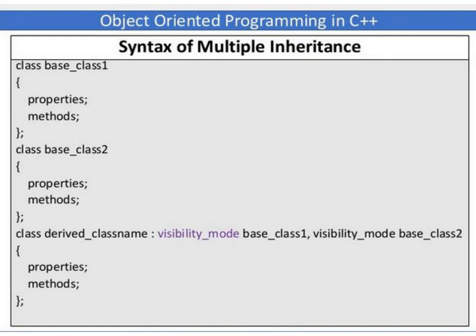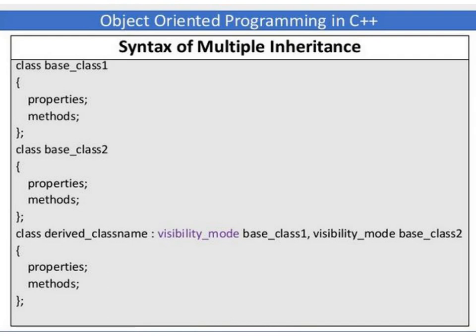Next we have the syntax of multiple inheritance. How can we declare multiple inheritance? First we define one base class by using the class keyword, then the base class name, that is base class 1. Then you define the required properties and methods in base class 1. Next we define base class 2, and define its required properties and methods. Then you define the subclass, that is, the derived class name.